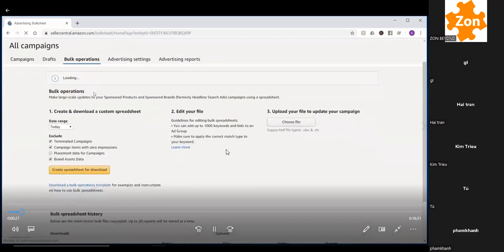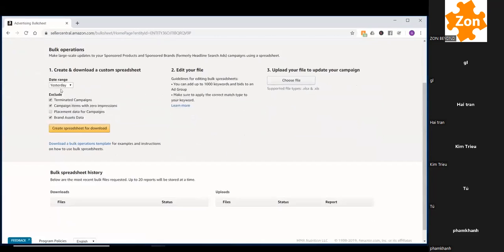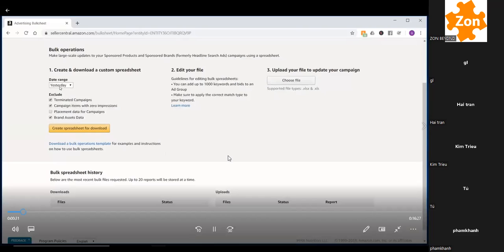So once we're here in bulk operations, you want to choose a date range. So I usually choose a custom date range, and I take it a few days back, so maybe 3 days back. So I'll start, if today is like October 10th, I'll do it on October 7th, and I'll go 2 weeks back. And I usually only go 2 weeks back. You can go however far you like.